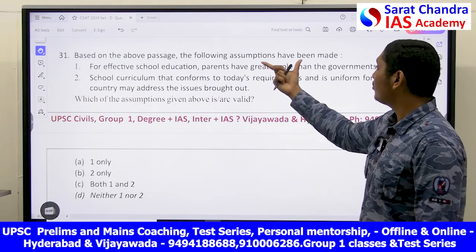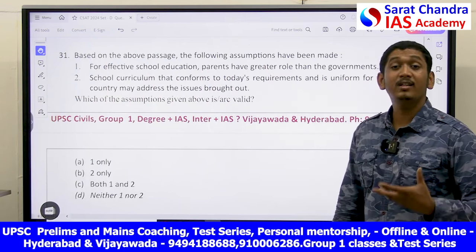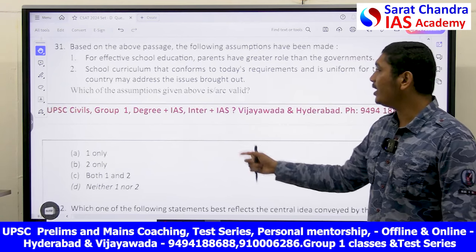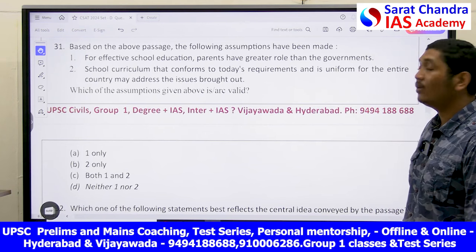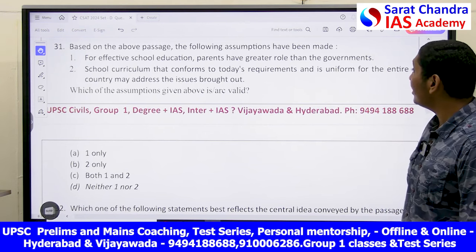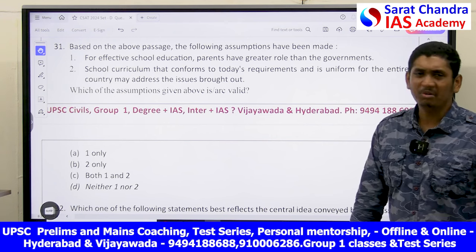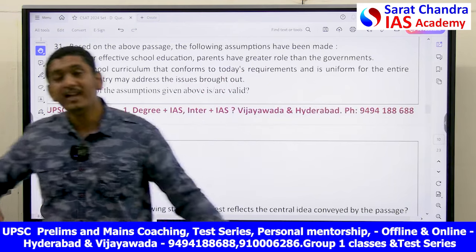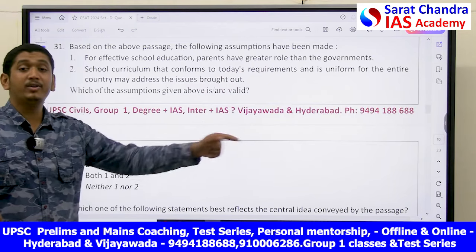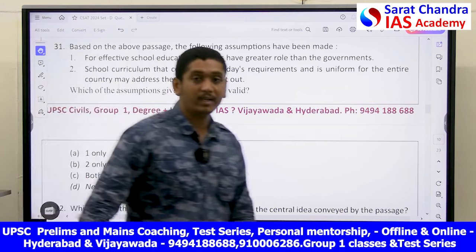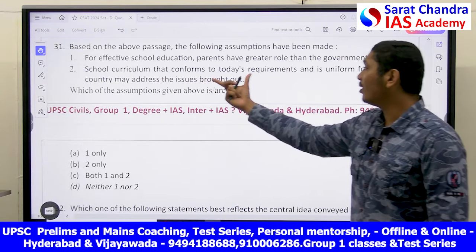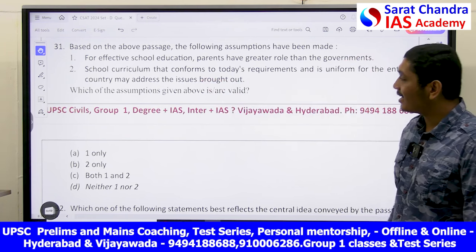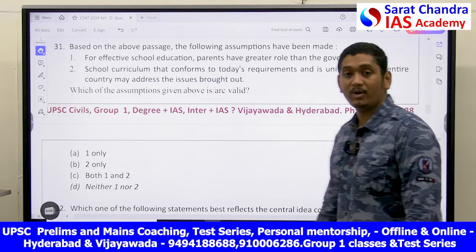Based on the above passage, the following assumptions have been made. What did the author want to say? What did he assume? For effective schooling education, parents have a greater role than the government. Nowhere did we speak about that. We said parents have expectations, but nowhere has he assumed that stance that parents should take the role. This is not correct. Next, a school curriculum that conforms to today's requirements and is uniform for the entire country may address the issue brought out.